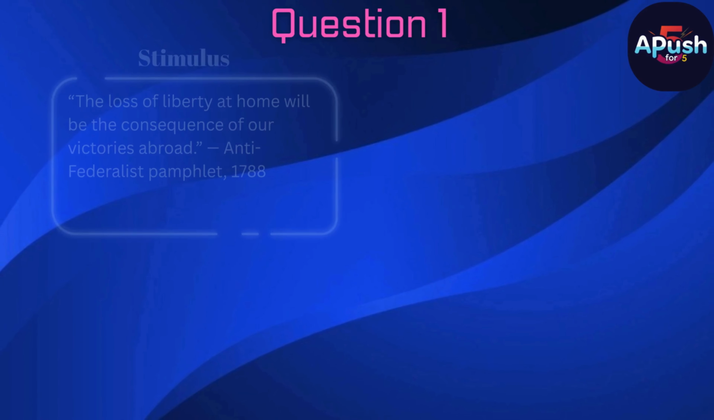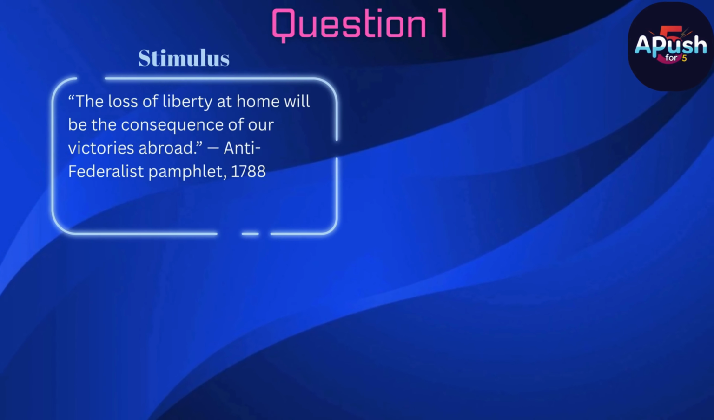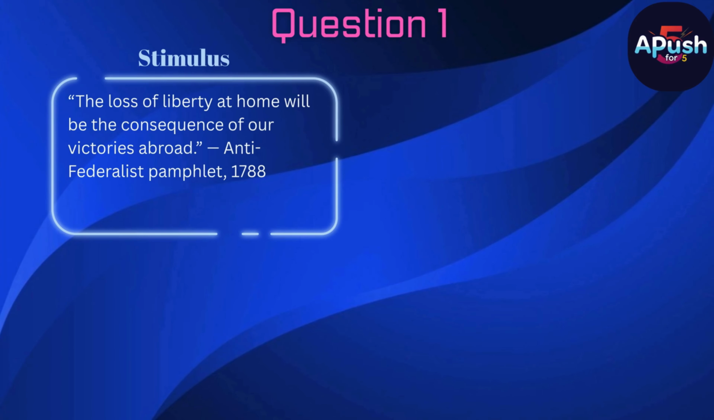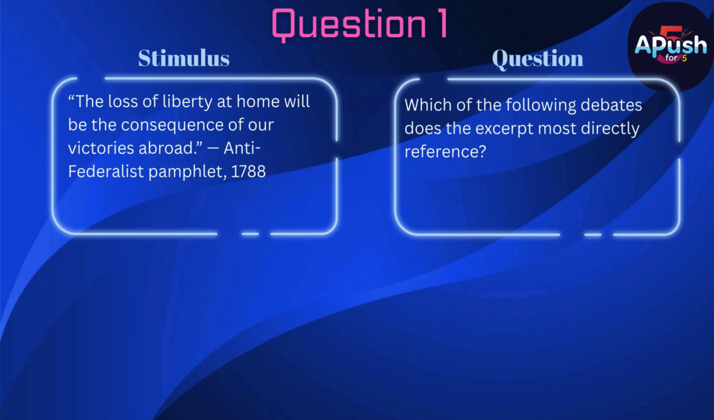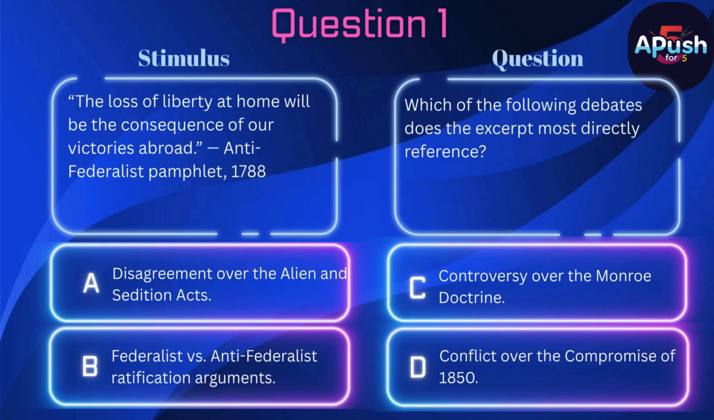Question 1. Stimulus: "The loss of liberty at home will be the consequence of our victories abroad." Anti-Federalist Pamphlet, 1788. Question: Which of the following debates does the excerpt most directly reference? A. Disagreement over the Alien and Sedition Acts. B. Federalist versus Anti-Federalist ratification arguments. C. Controversy over the Monroe Doctrine. D. Conflict over the Compromise of 1850.